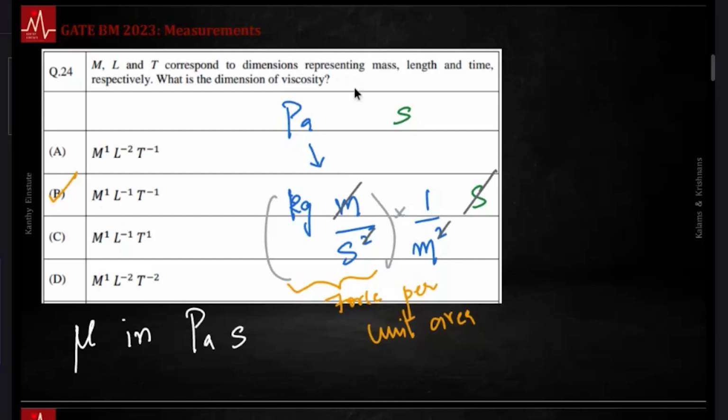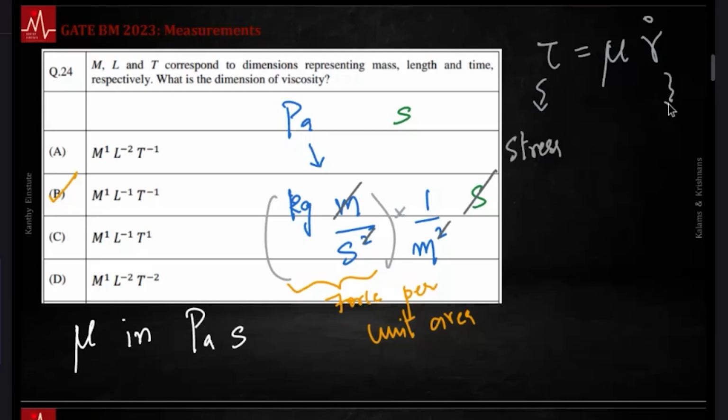I got this answer. Just in case you couldn't recall that this is Pascal second, what I would do is refer back to the original equation, that is, the definition of viscosity, which is tau equals mu times du by dy. But you are slightly wading into dangerous waters, because now you are expected to know units of a couple of other things. For example, notice this is a pressure-like quantity, or this is like a stress. Stress is a pressure-like quantity. So you got your Pascal from there.